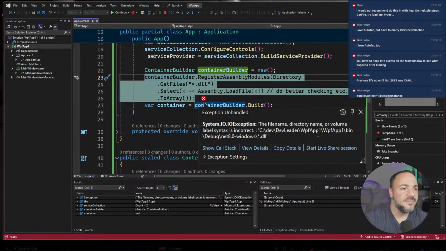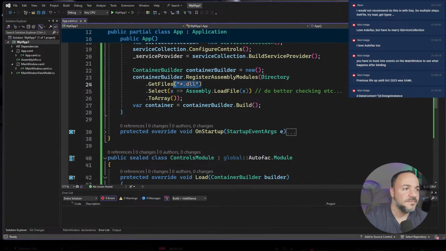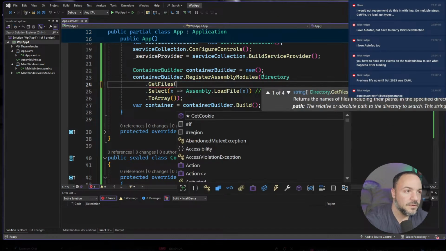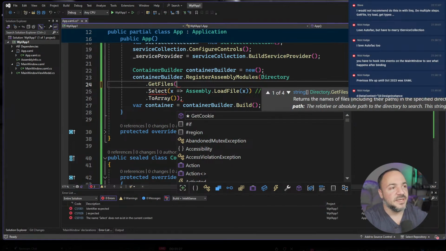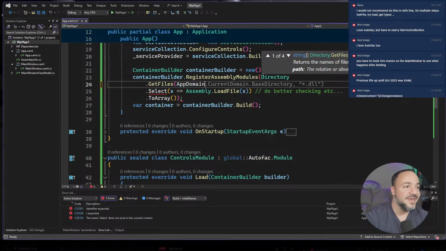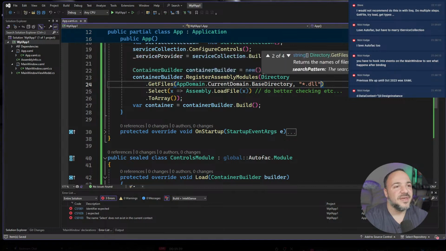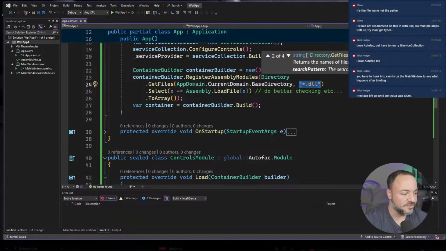The file name? What am I missing here? That's the pattern, right? Oh, you know what? I am being silly. It's not the pattern. That's because we need to tell it the directory. There you go. I thought this part was the filter. It's the filter now. It wasn't before.